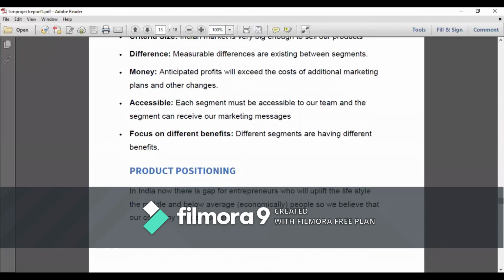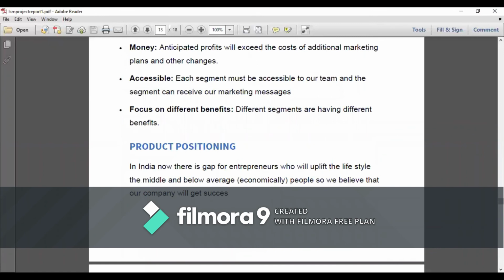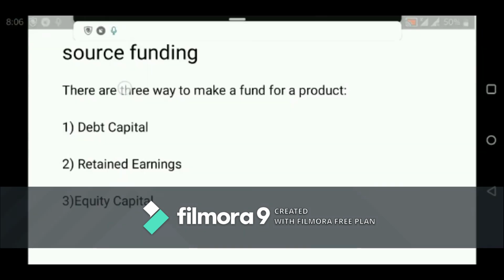The third one is product positioning. In India, there are now a lot of entrepreneurs who uplift the lifestyle of middle and below average people, so we believe that our company will succeed. This is our STP strategy. Thank you.